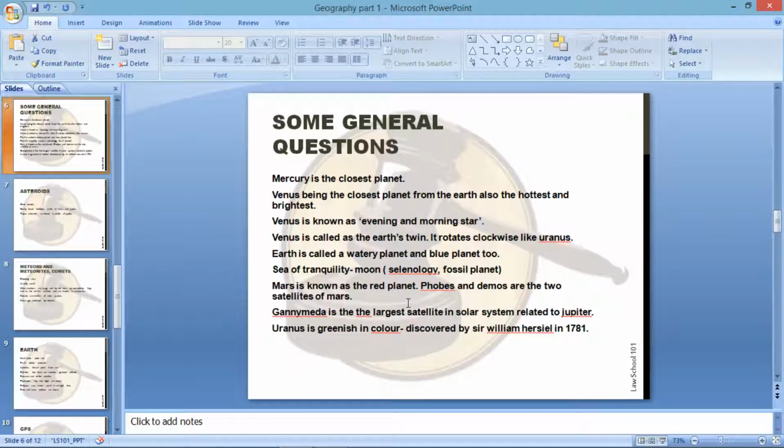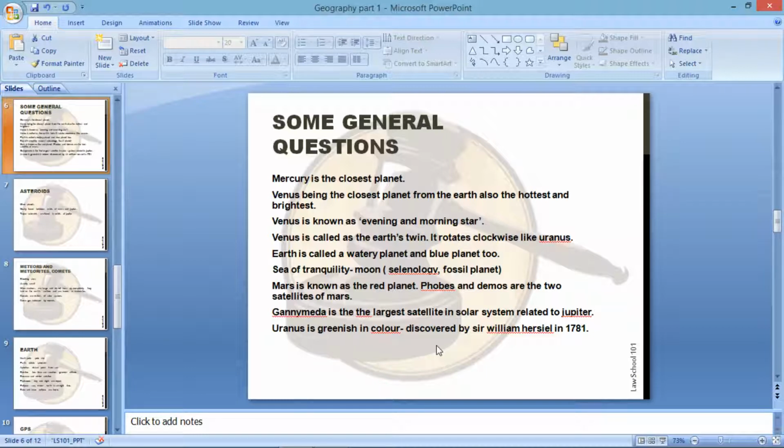Now, as you all know, Jupiter is the largest planet of the solar system. Jupiter is also known as the winter planet, as its average temperature is very low. Sometimes it ranges to minus 148 degrees Celsius. Ganymede is the largest satellite in the solar system, related to Jupiter. Now let's move on to Saturn. Saturn is the second largest planet in the solar system. Saturn has bright concentric rings which are made up of ice and ice covered dust particles which revolve around it.